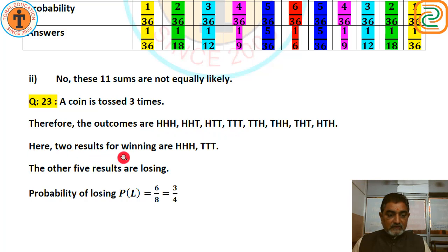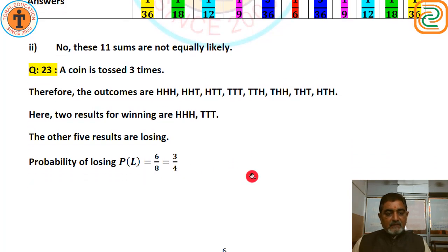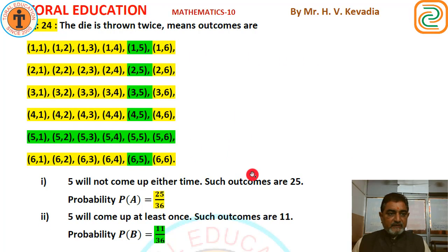So 2 results for winning are HHH and TTT. The other results are losing. That is, probability of losing, 6 results, okay, not 5 but 6 results. Probability of losing P of L, that is losing, 6 upon 8, which is 3 upon 4. Okay.